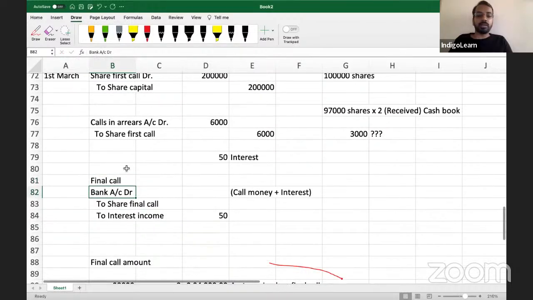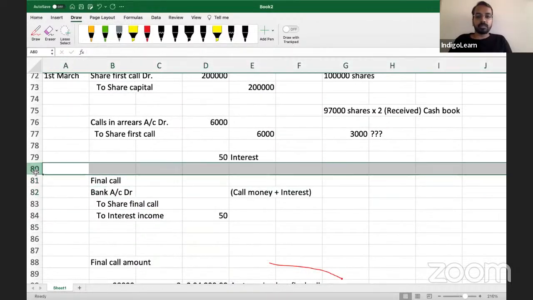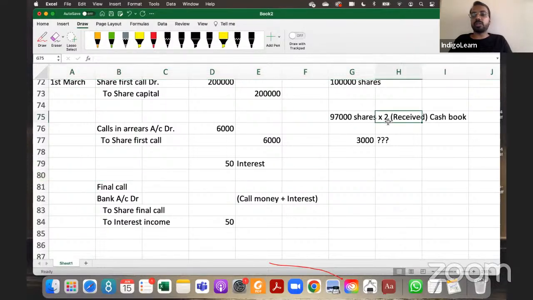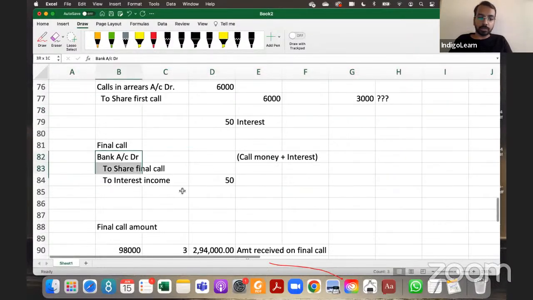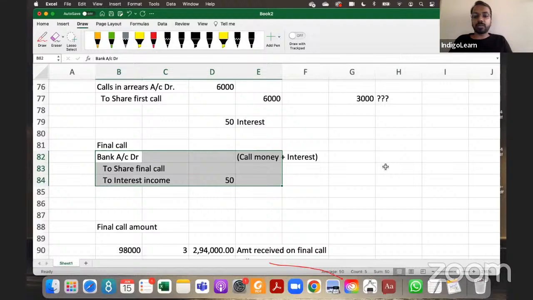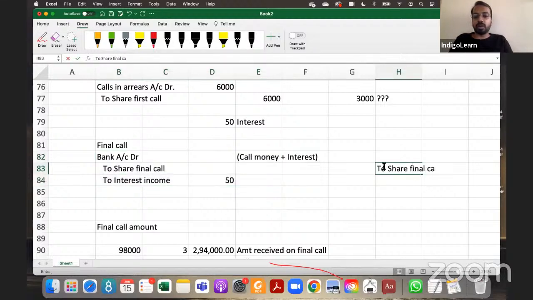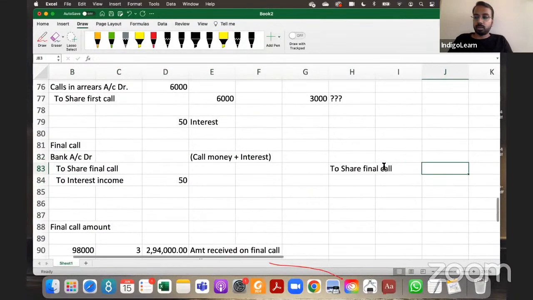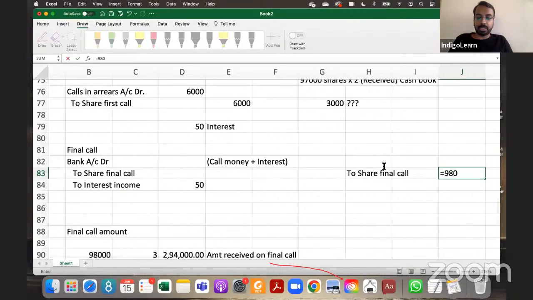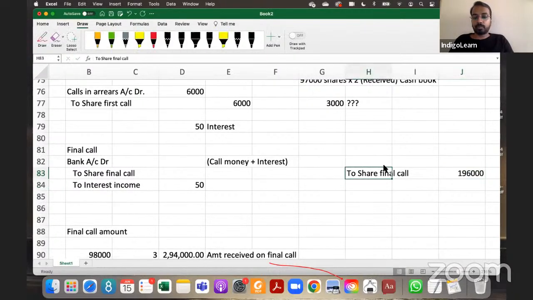For first call also similar entry will be passed, which we had calculated here, 97,000 into 2, cash book. This also will be passed through cash book only. So in cash book you will say to share final call, your 98,000 into 3.